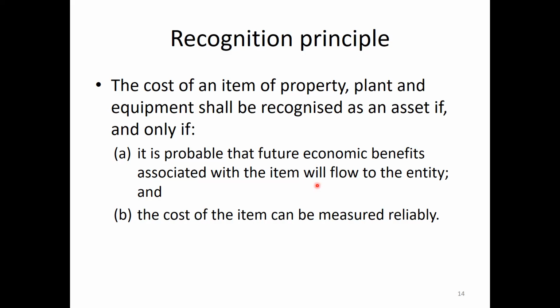We consider it an asset if it will generate future economic benefits. Those benefits should flow into the entity. And the second criterion, the cost of the item can be measured reliably. If these two are met, then we can recognize it as an asset.